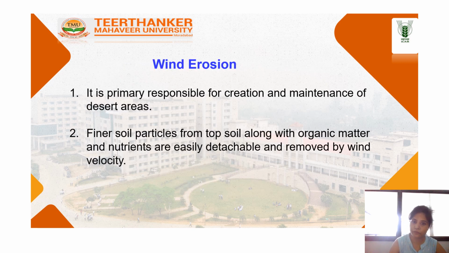Then we will discuss wind erosion. As we know, wind erosion is most commonly witnessed in dry areas where strong wind pushes against the various landforms, cutting through them and loosening the soil particles, which are lifted and transported in the direction in which the wind blows. Finer soil particles from the topsoil, along with organic material and nutrients, are easily detachable and removed by wind velocity. So it's the main cause of wind erosion.